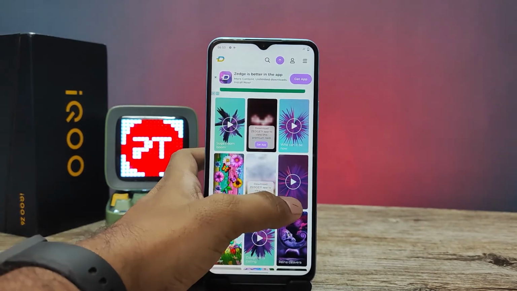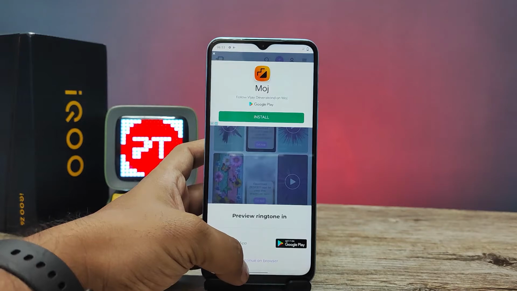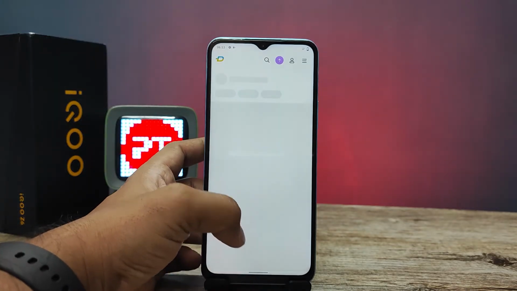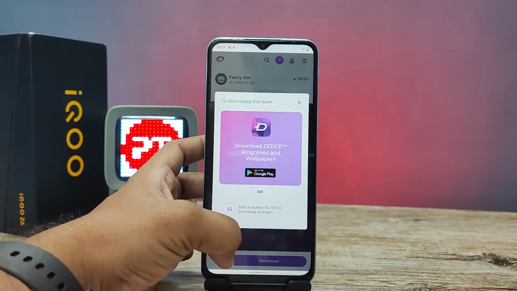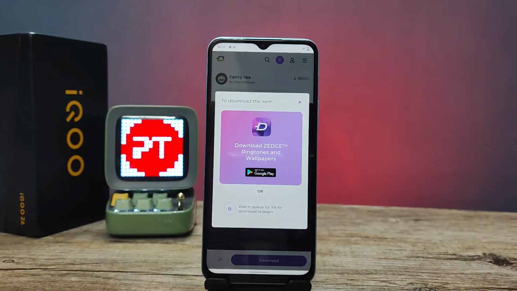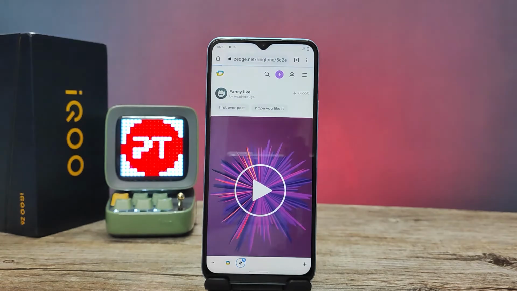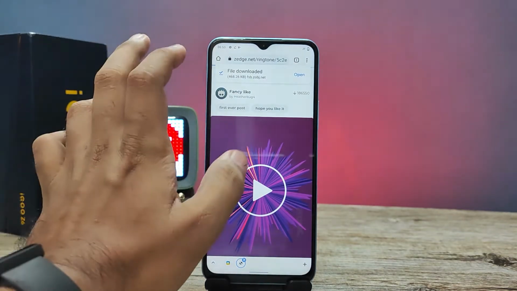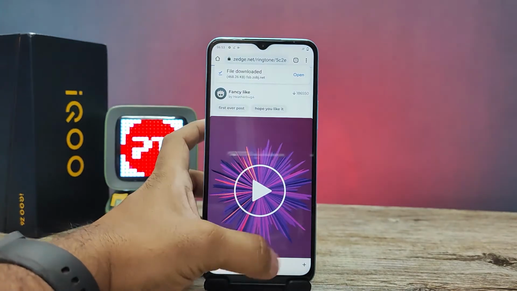If you want to set this ringtone, you need to click on that, then click continue on browser, then click download. Now wait a few seconds. Now the file is downloaded into the phone.